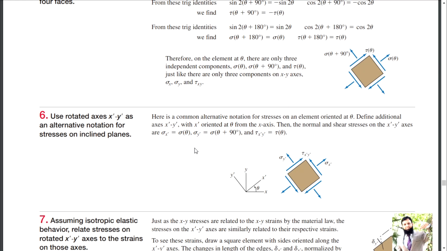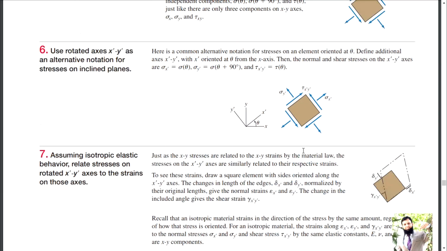Your components are along x dash and y dash. Here is a common alternative notation for stresses on an element oriented at theta. Define additional axes x dash and y dash, with x dash oriented at theta from the x-axis. Then the normal and shear stresses on the x dash and y dash axes are, so these are normal stresses.